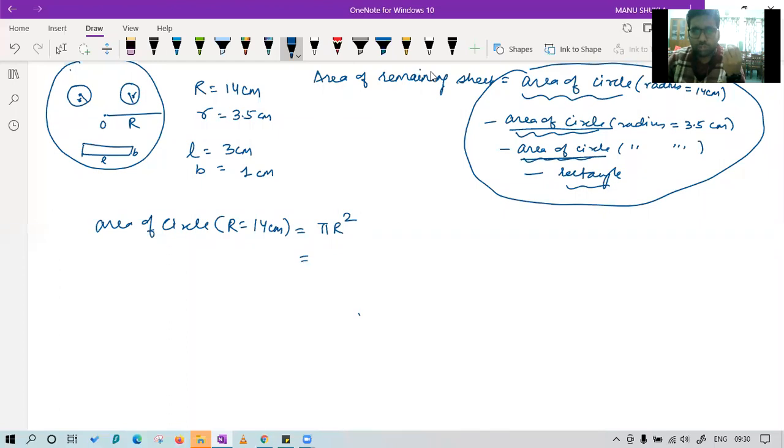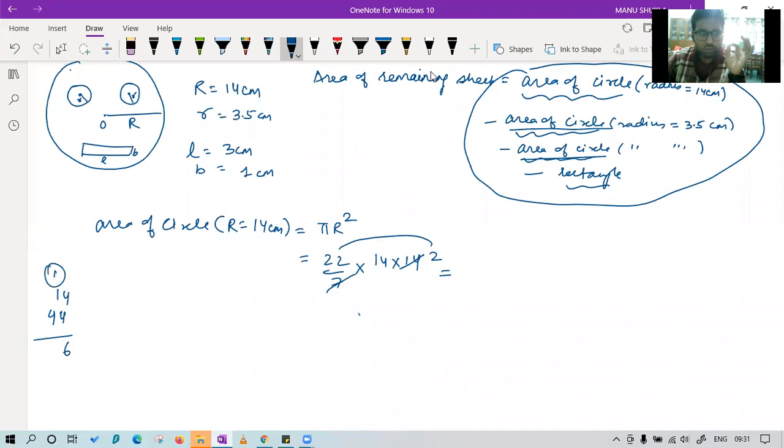Let's put the value. Have they given any value of pi, class? Have they given any value of pi that we have to use? What value? 22 by 7. Okay. So we'll go with that. 22 upon 7 into r square. R is 14 into 14. 7 twos are 14. So 2 22s are 44. And 44 into 14 we have to do.